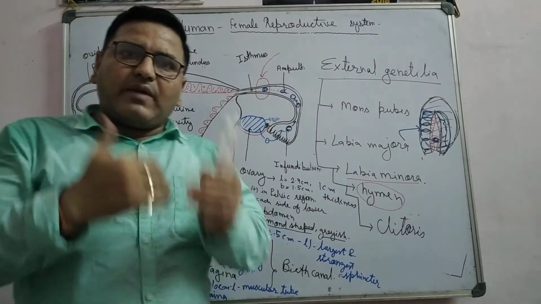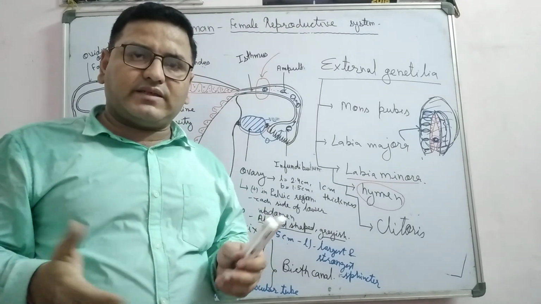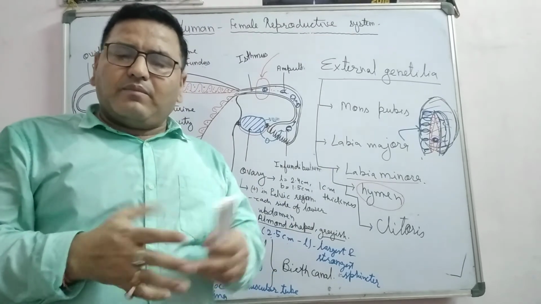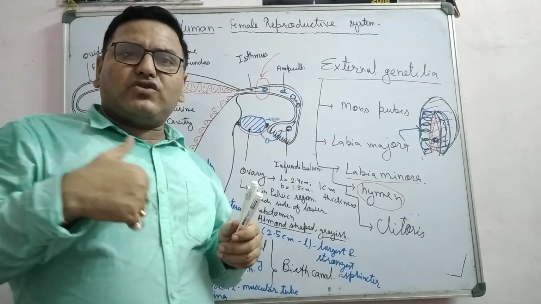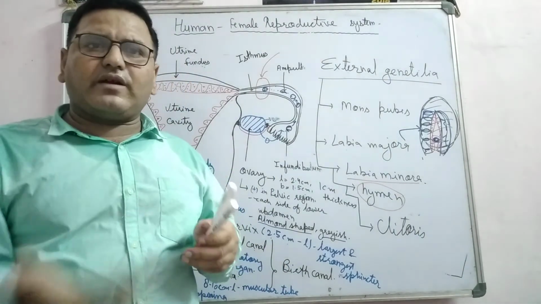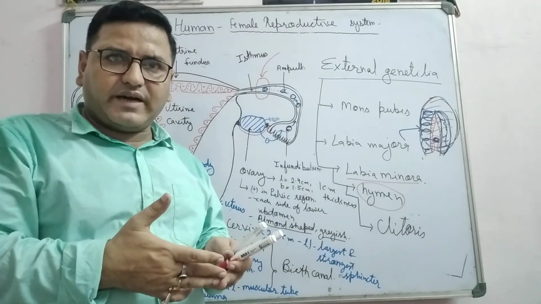Sometimes the hymen gets broken due to vigorous physical exercise, cycling or many other things. But sometimes it persists. So the presence of the hymen is not a criterion for the virginity of any female. It may be ruptured due to physical exercise.